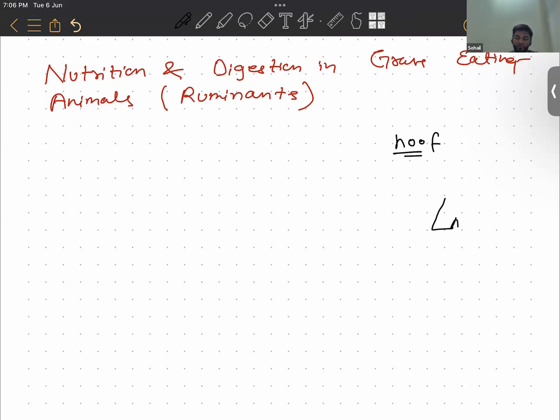Have you seen the legs of a cow or a goat? Yes, sir. This is what it looks like. Excuse my drawing, it might not be very good, but this is how the hoof of a ruminant looks. It looks like two pairs of legs, so this is a paired hoof.